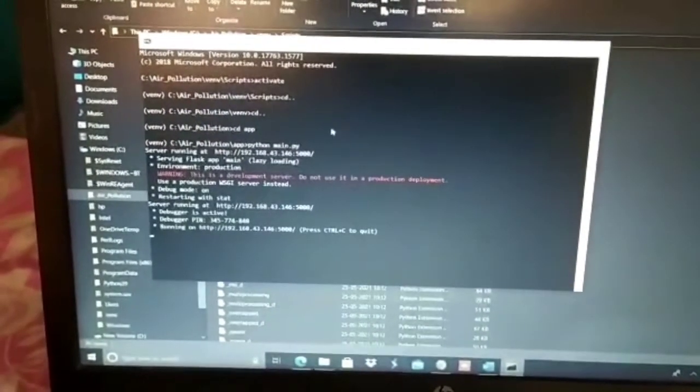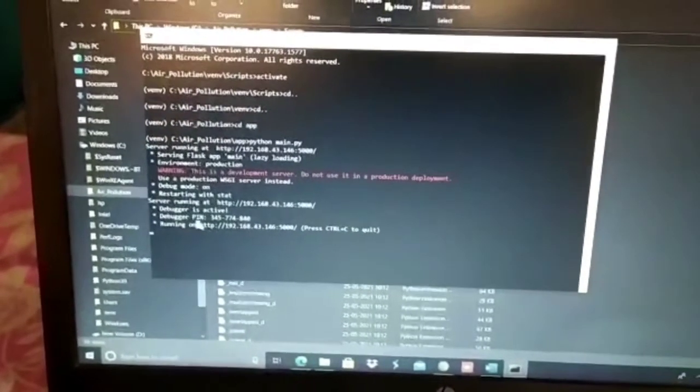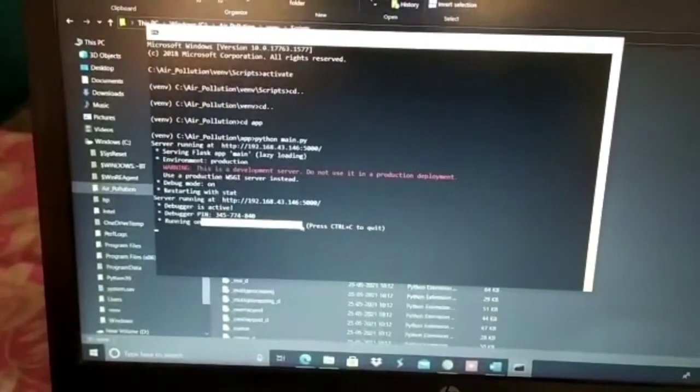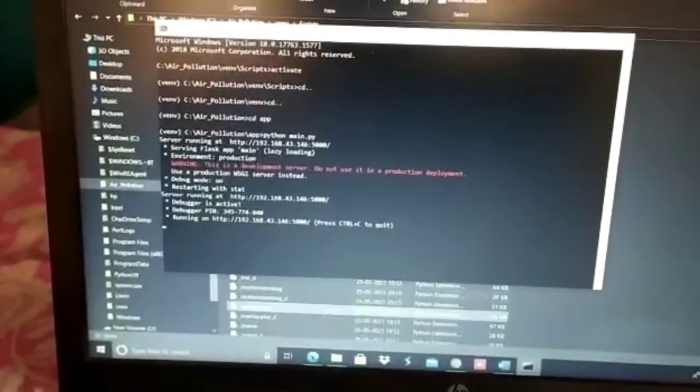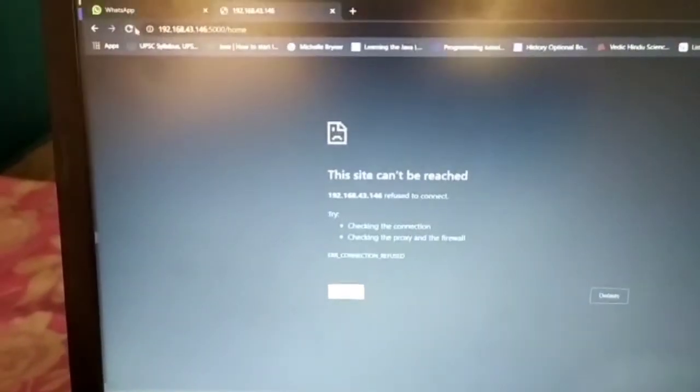Then we have to copy the URL which we are getting here, and paste it in a new tab in Chrome.